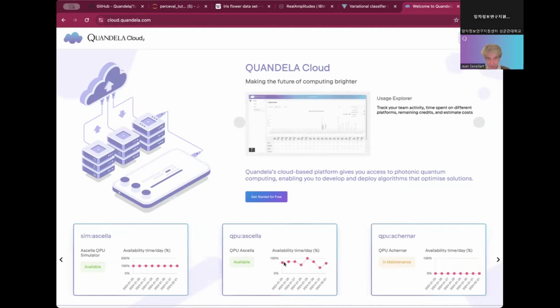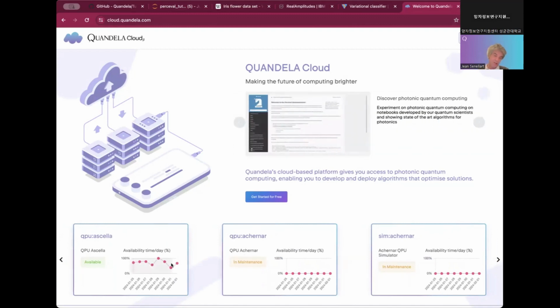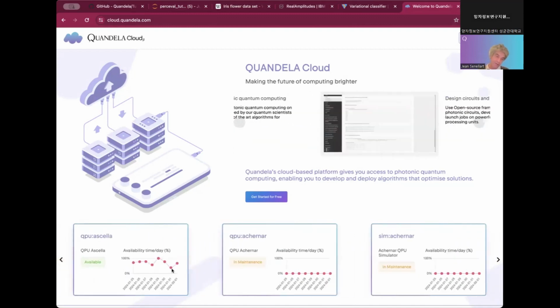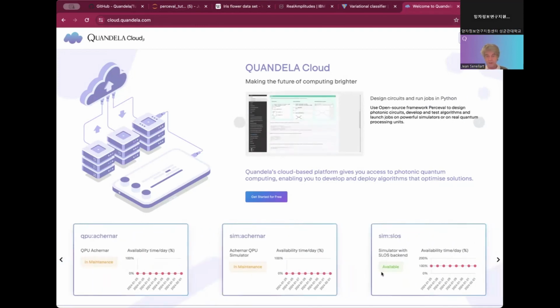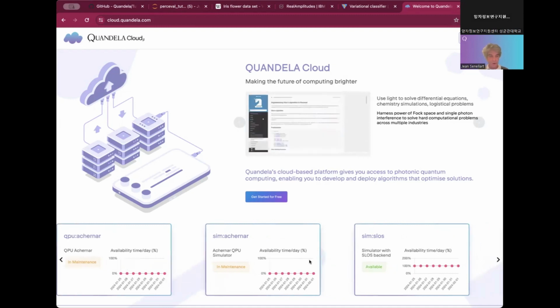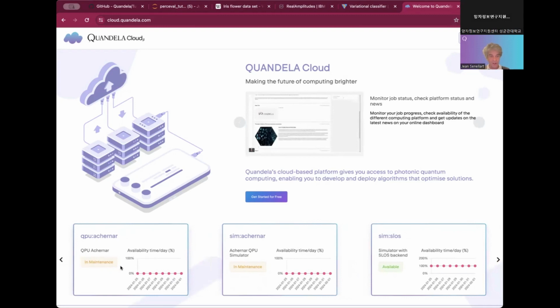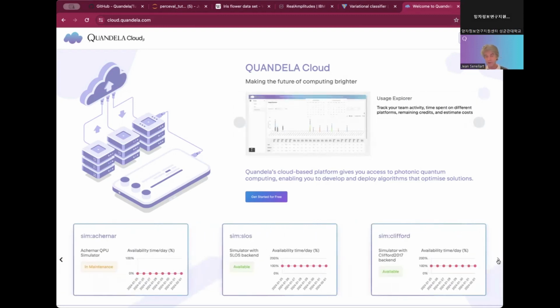You see that availability in the last days has been a bit fluctuating. Especially yesterday, we saw that there was half a day of unavailability due to some maintenance. And there is another simulator for QPU, Arcana, that has been deprecated, so this one is not available anymore. We have simulators that are 100% available.